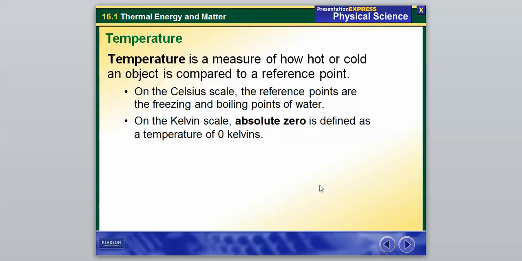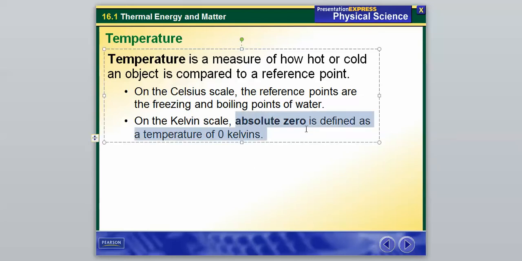And then on the Kelvin scale, there's a number that's known as absolute zero, and we're going to focus on this a couple more times throughout the course of this chapter. It's defined as a temperature of 0 kelvins. So make sure you put that in the back of your head. I think we've talked about this term briefly before, but it's going to get brought up more and more as we go on through this chapter.